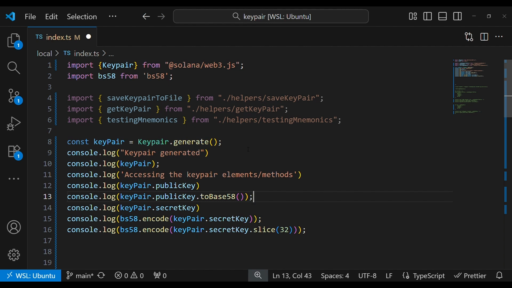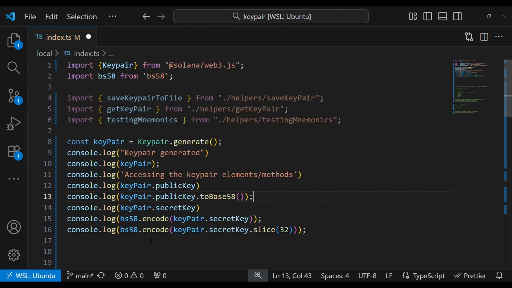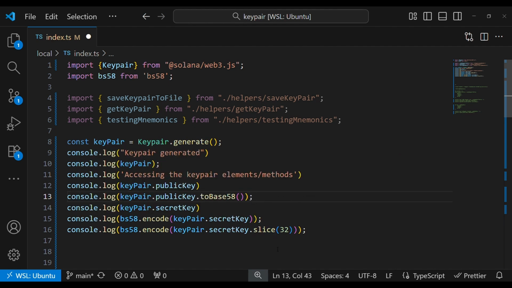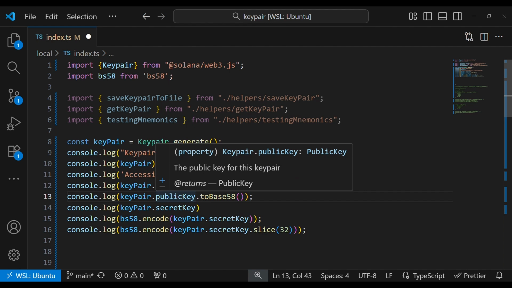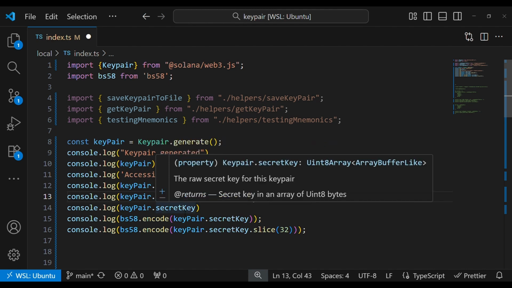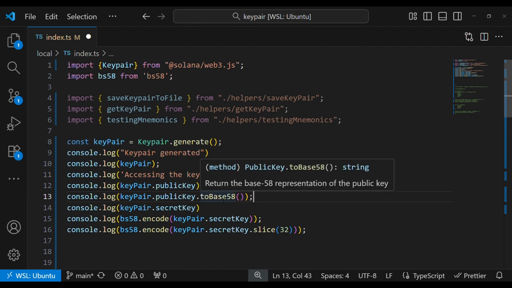Now we discussed that bs58 takes a Uint8Array and then converts it into base 58. For the public key we can simply use toBase58, but that is not available for the secret key. We'll just look at the type. You can see here when we do key pair.public key, the return type is a PublicKey. But if we do the same for secret key, the return type is a Uint8Array. Because of the type that is returned, we cannot apply the same methods to secret key and public key.